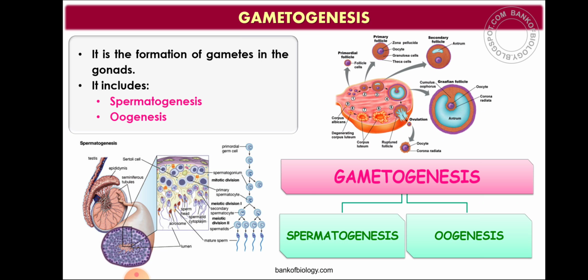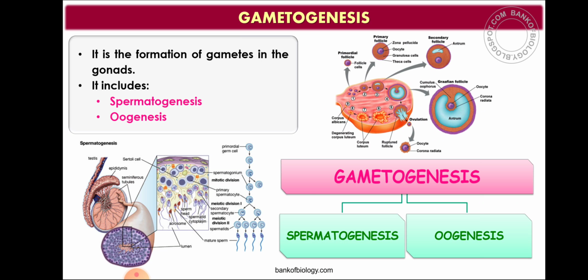So let us study in detail about spermatogenesis. This diagram is very, very important, and you have to write the ploidy of all. So first step, this spermatogonia. This spermatogonia is present inside the seminiferous tubule. Yesterday you have already studied about the structure of male reproductive system. In that I have told inside the seminiferous tubule two type of cells are there. One is spermatogonium and other is Sertoli cells. So spermatogonium is diploid.